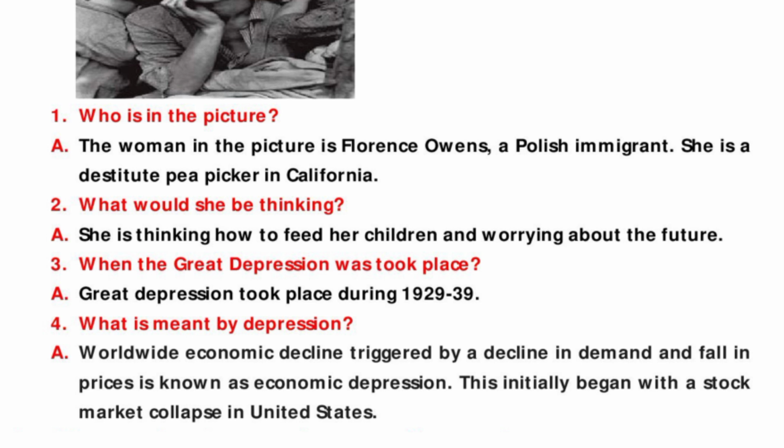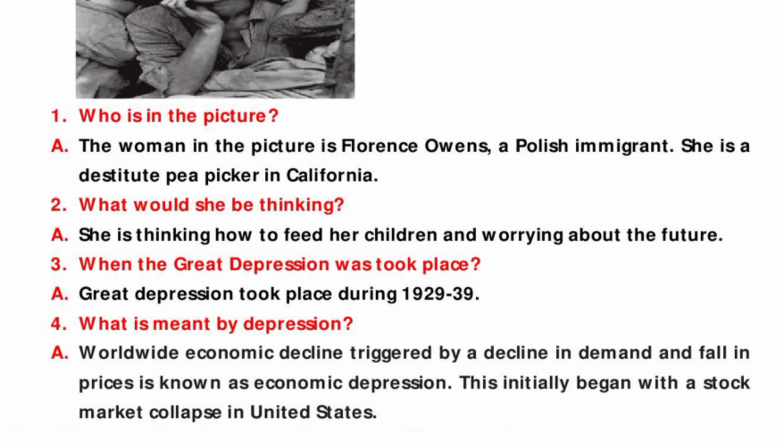Observe the picture and answer the question, students. Here, who is in the picture, students? Answer is, the woman in the picture is Florence Owens, a Polish immigrant. She is a destitute pea picker in California. Second question is, what would she be thinking, students? Here answer is, she is thinking how to feed her children and worrying about the future.